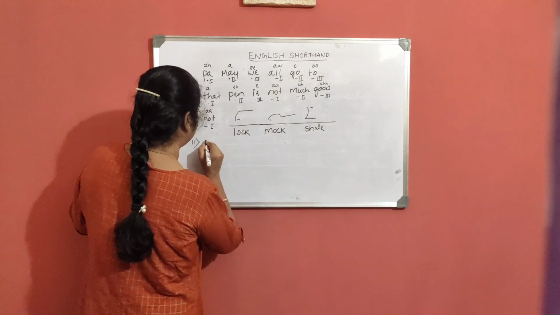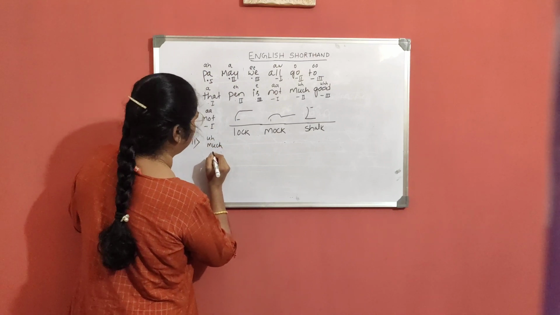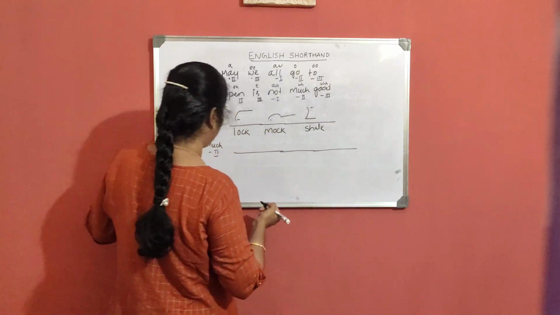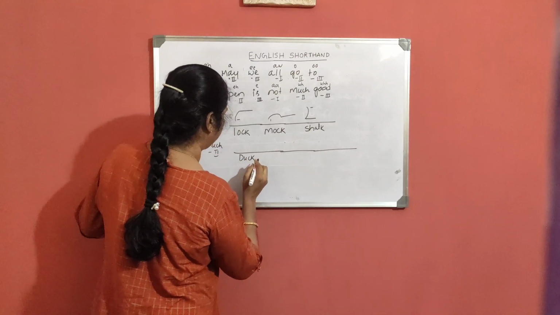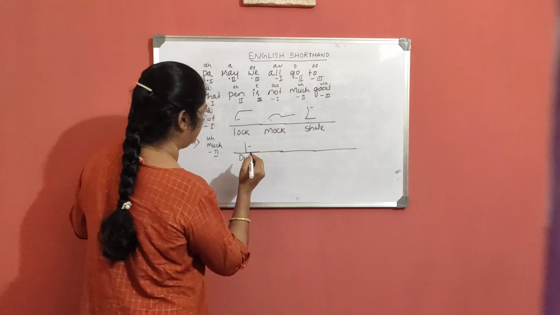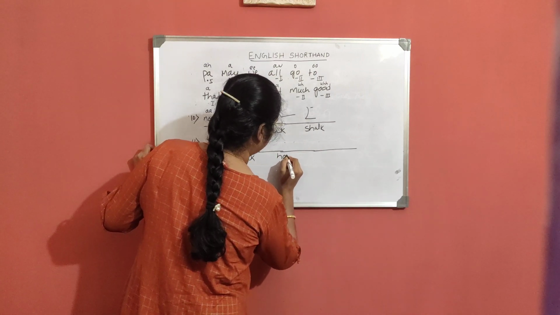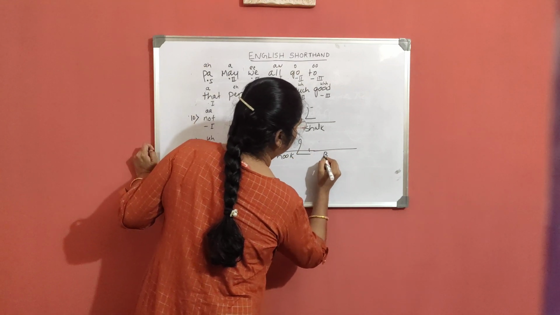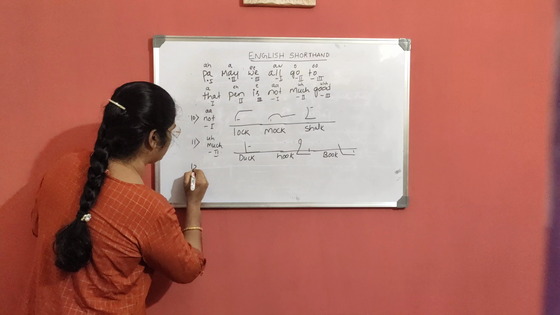The next vowel is the U sound as in much, with a light dash at the second place. Here you have to write on the line. Duck, D-K. Hook, H-K. Book, B-K.